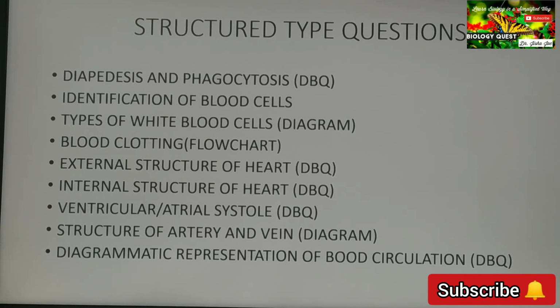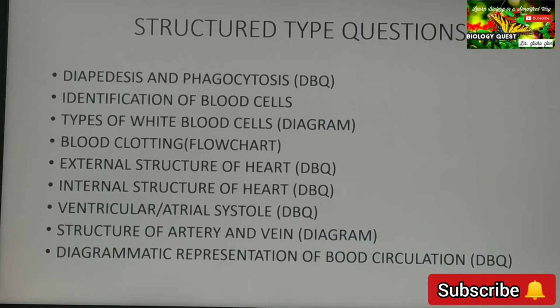What type of blood such a vessel, or the vessel number 8, carries. Such type of questions can be asked. Okay, or name the vessel that carries blood into the kidney. Kidney will be marked there, and a vessel will be entering into the kidney, and you will be asked to label that.